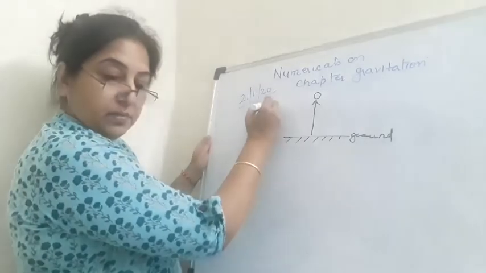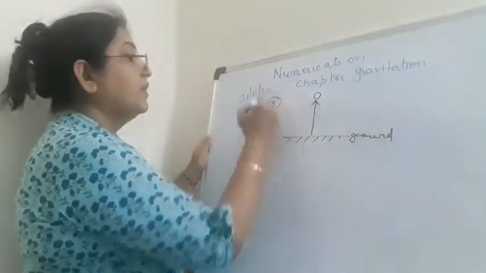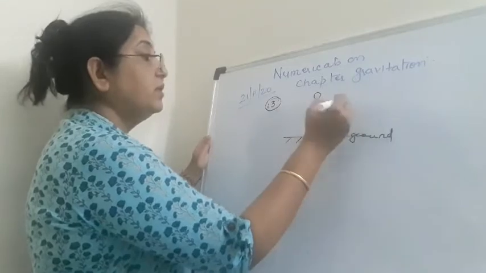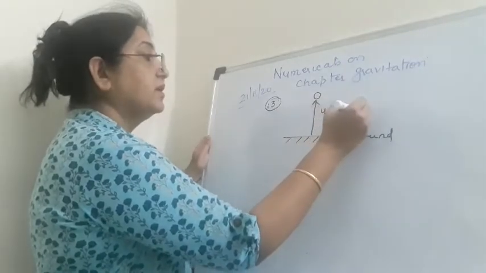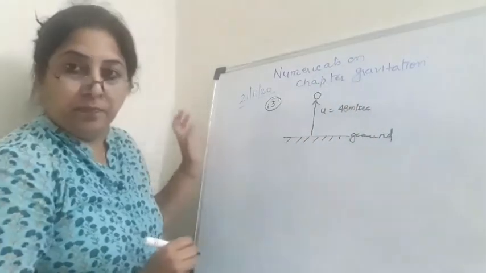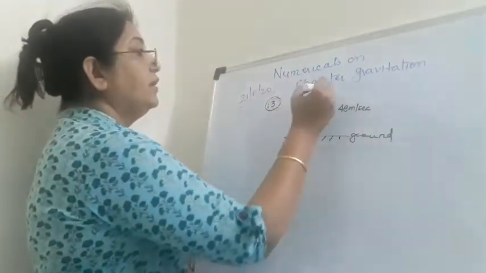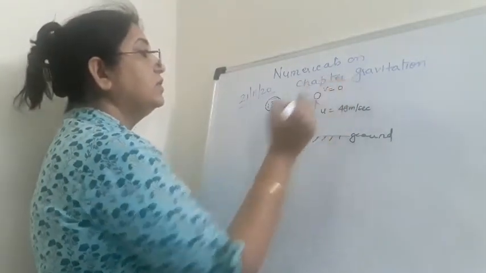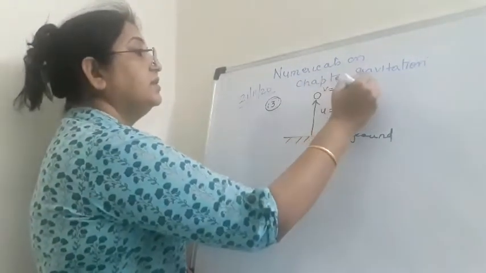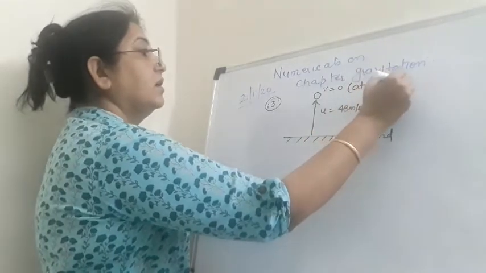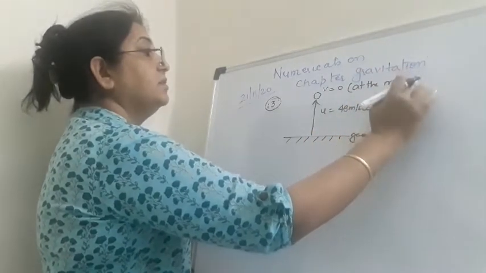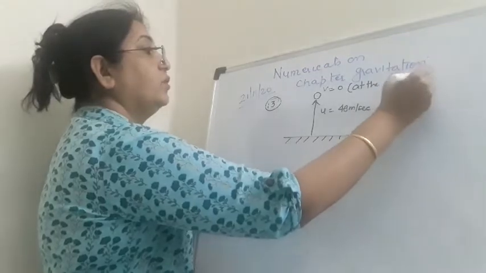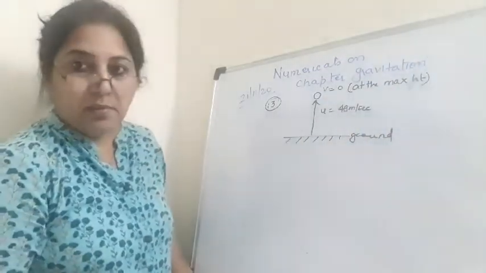Question number 13. What velocity? So u will be 49 meters per second. This is given to us. Now I told you that v is equal to 0 because at the maximum height, velocity is 0. You know why? I'll explain again.